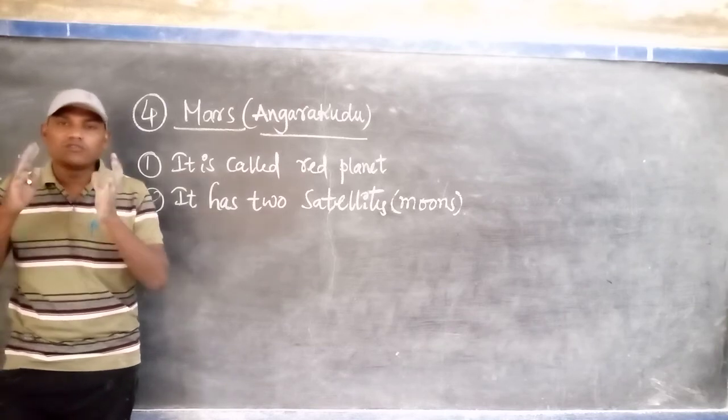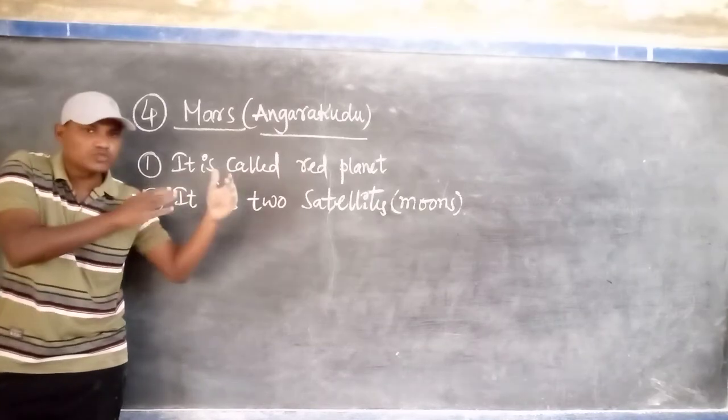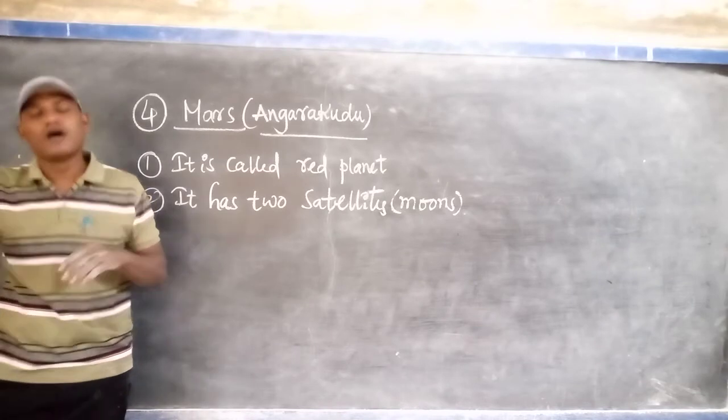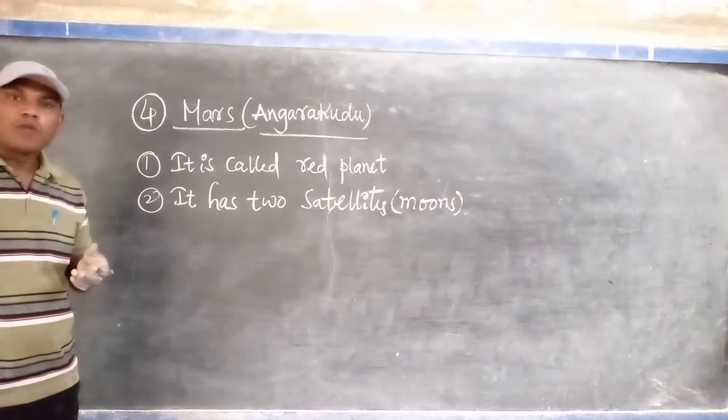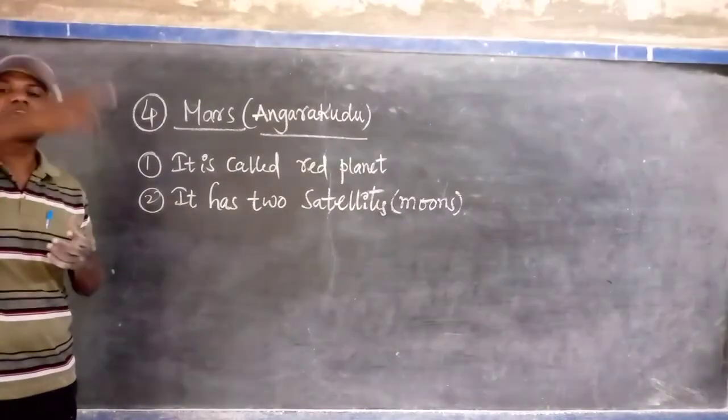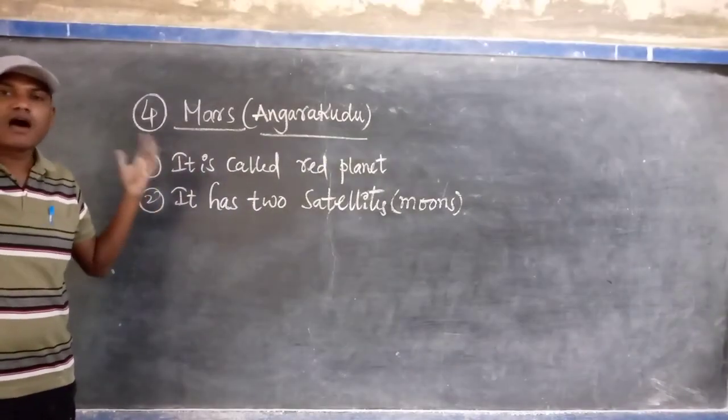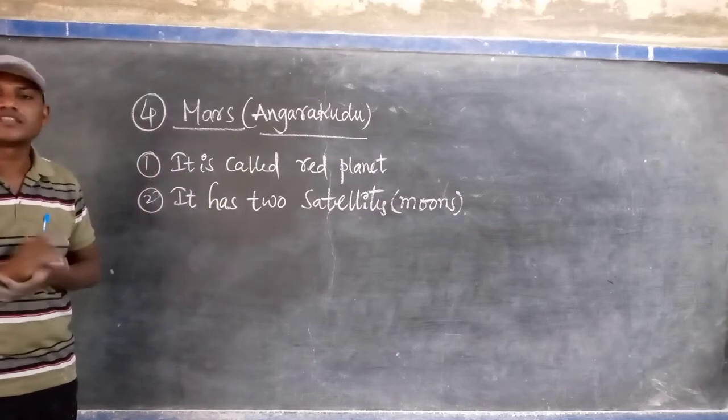The first four we call innermost planets, and the second four we call outermost planets, because they take more time to revolve around the sun, since their orbits are very huge.